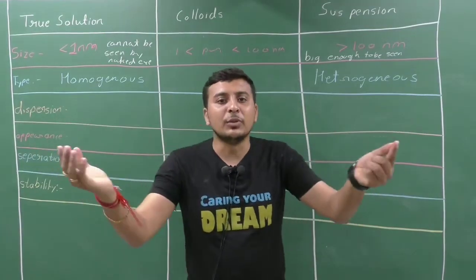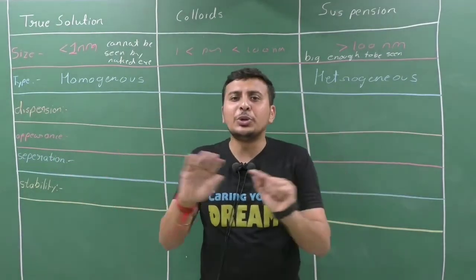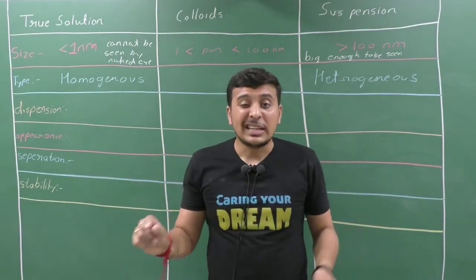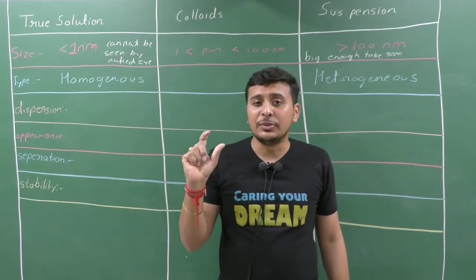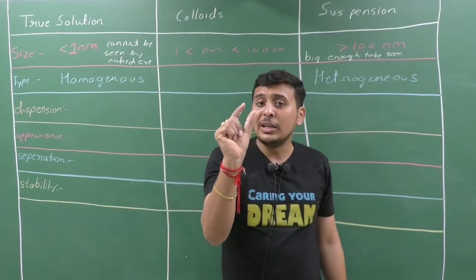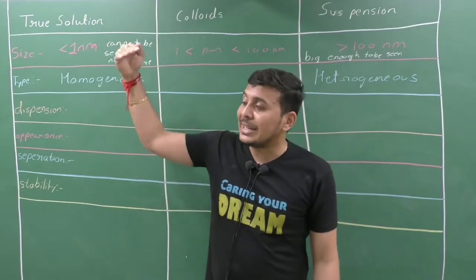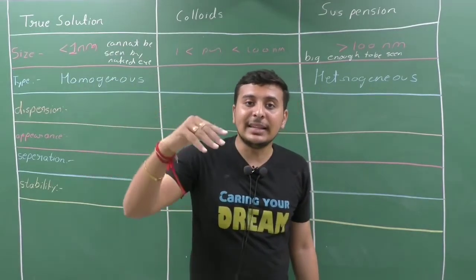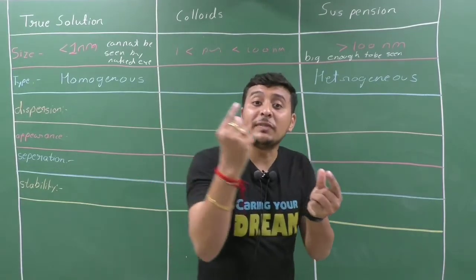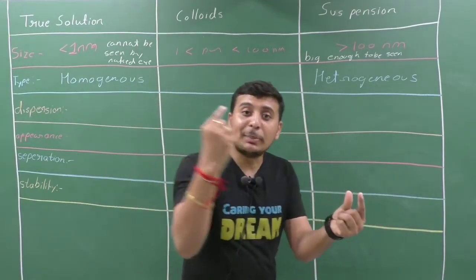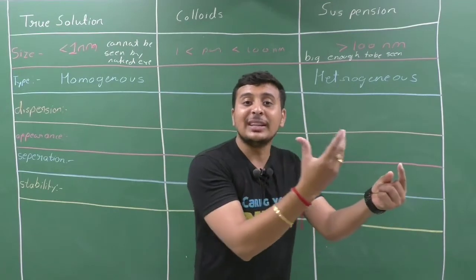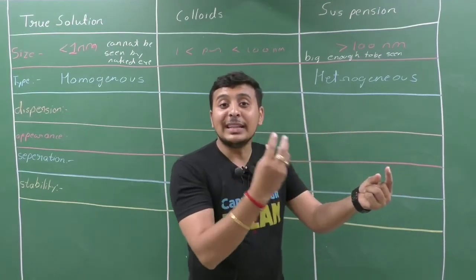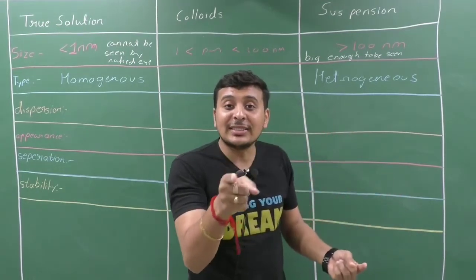Suppose we have totally packed our room, with all doors and all windows closed. Now there is a small hole in the window through which sunlight is entering. Then we can see the total path of light. We can also see the dust particles moving in that light beam. That is known as scattering.